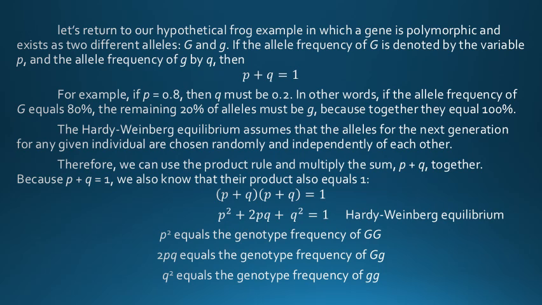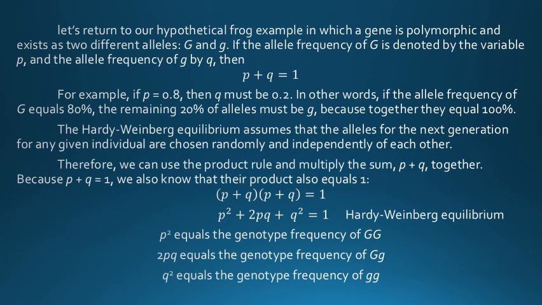Hardy-Weinberg equation. The Hardy-Weinberg equation applies to a gene in a diploid species that has only two alleles. If the equation is related to our hypothetical frog population in which a gene exists in alleles designated capital G and small g, then p square equals the genotype frequency of capital GG, 2pq equals the genotype frequency of capital G small g, and q square equals the genotype frequency of small g small g.